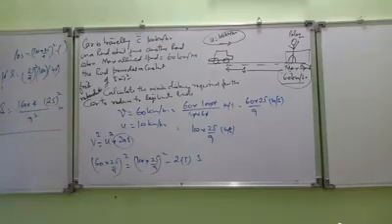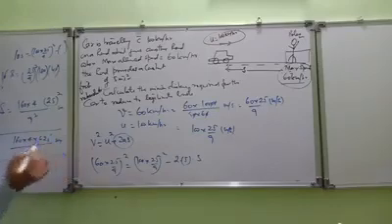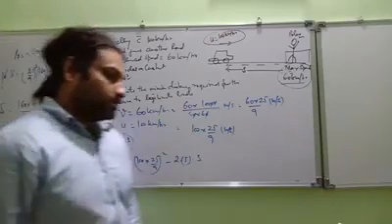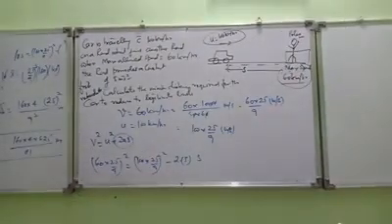Clear? How much is it going to come? 25 square is 625. So 160 into 4 into 625 divided by 81. This much meters. And we can do this calculation, whatever it comes.